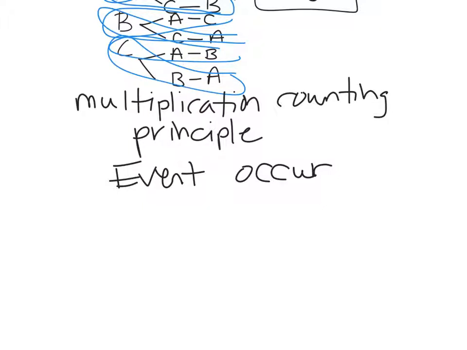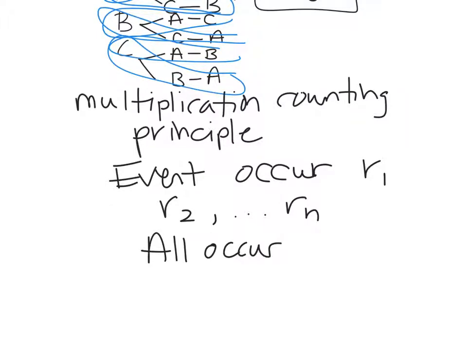Okay, let's say an event can occur in R1 ways, R sub 1, and another event can occur in R2 ways, okay? And then another event can occur in Rn ways. Then the way that they can all occur together is called the multiplication counting principle. You take R1 times R2 times all the way to Rn. And that will tell you how many ways they can all happen together.